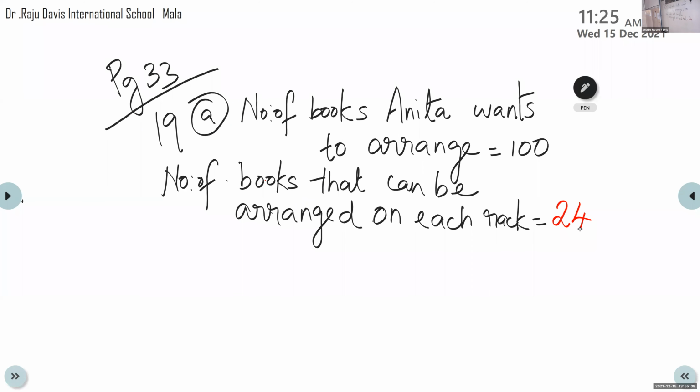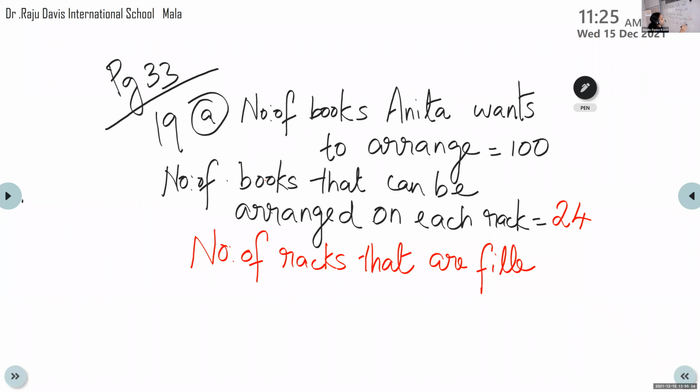Now what will we write? Number of racks that are filled. That we have to find out. How will we find out? What do we have to do, children? You told me 100 divided by 24. So children, this is given in which form? Improper fraction. We can simply write improper fraction is equal to, that is given already, improper.